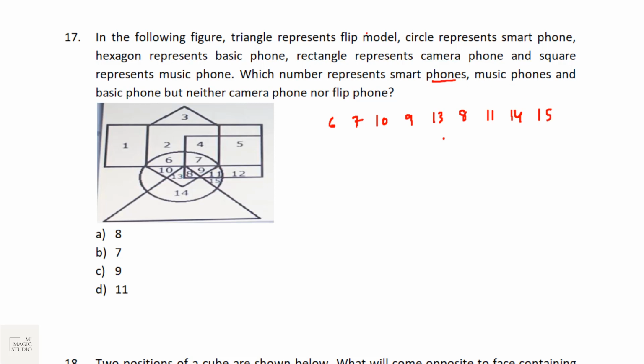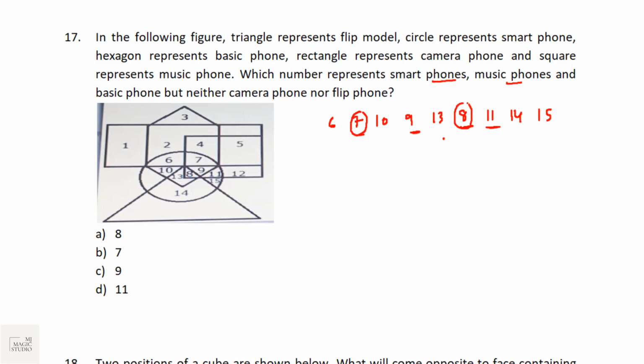Music phones. Music phone is square. Square is 4, 5, 7, 8, 9. So we have 7, 8, 9 and 11 selected. And basic phone. Hexagon represents basic phone. So in hexagon common, now we have 7, 8, 9.